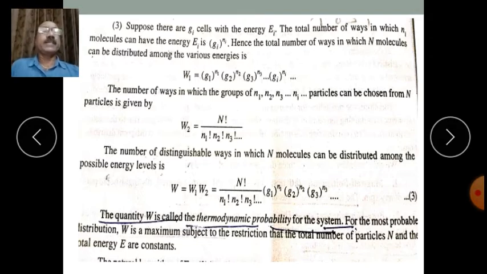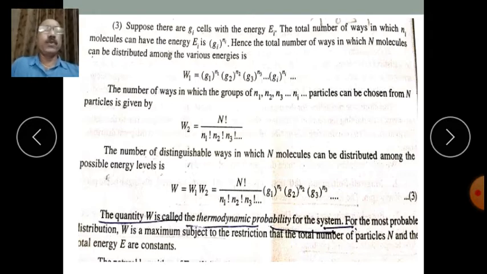So W1 gives the total number of ways in which n molecules can be distributed among the various energies, and W2 gives the number of ways in which these groups of particles can be chosen from n number of particles.